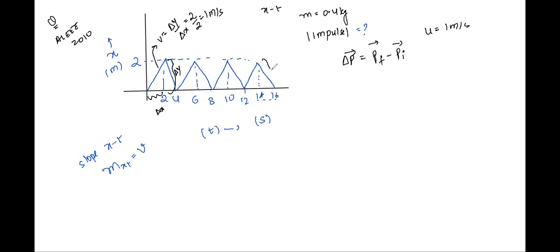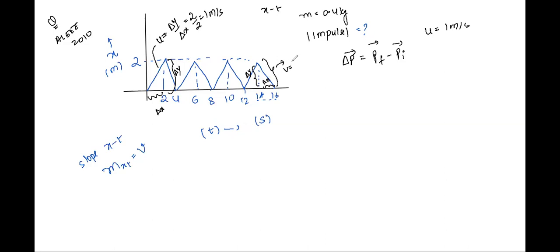Have a look at this one. Here, the initial velocity was u, the one which we just drew. Now what about the final velocity? Final velocity is also delta y by delta x, or you can write delta x by delta t, whatever. See, this is delta y and this is delta x, right?